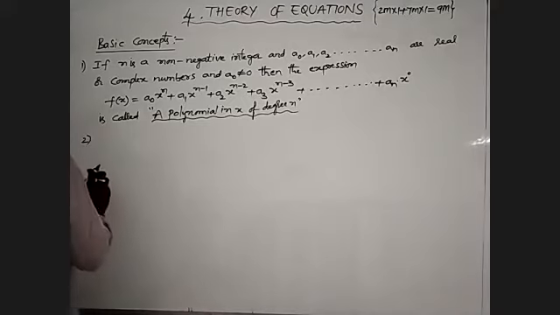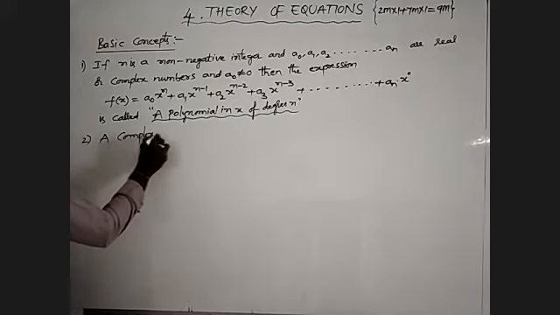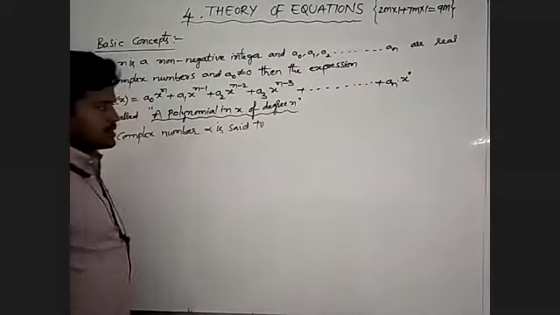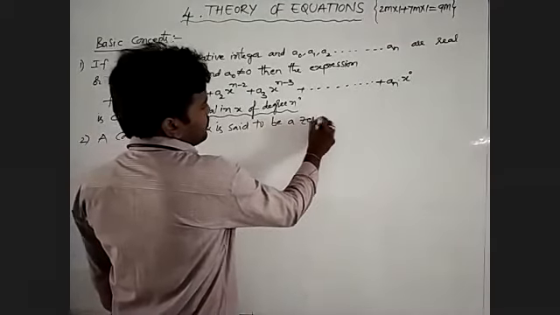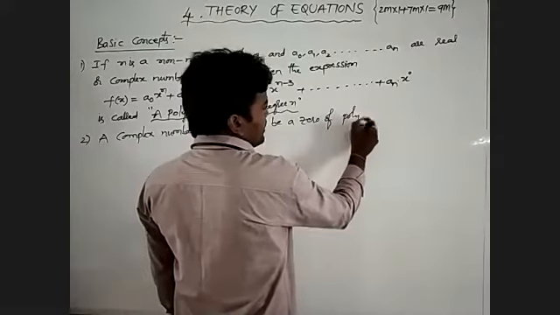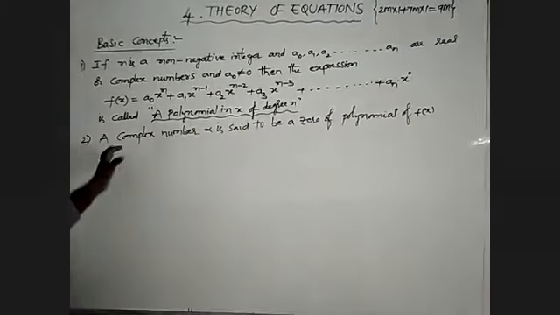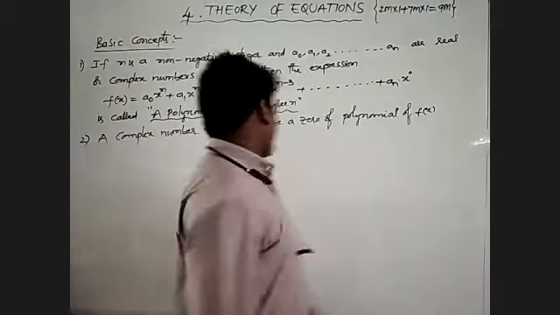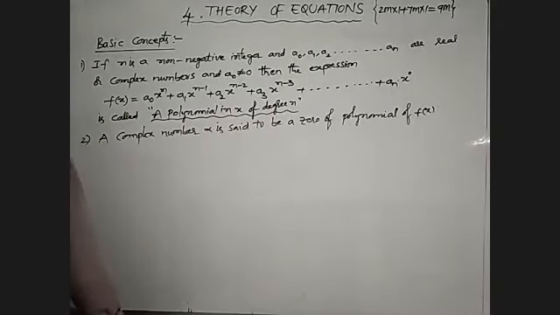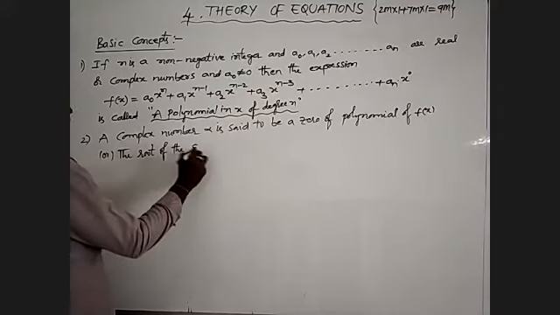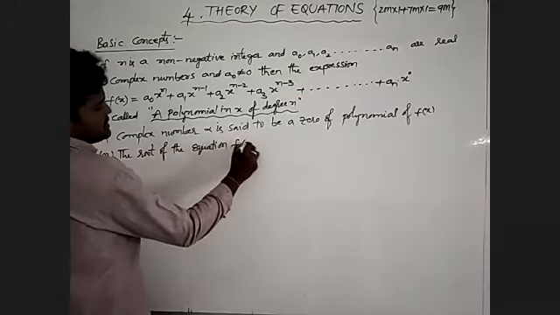A complex number alpha is said to be a zero of the polynomial f of x, or a root of the equation f of x is equal to 0.